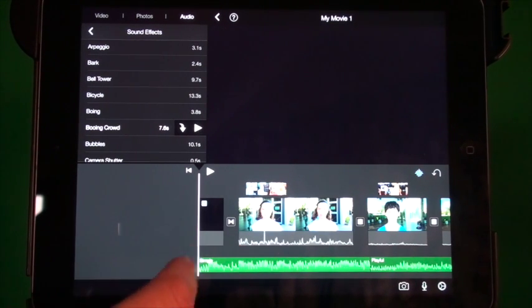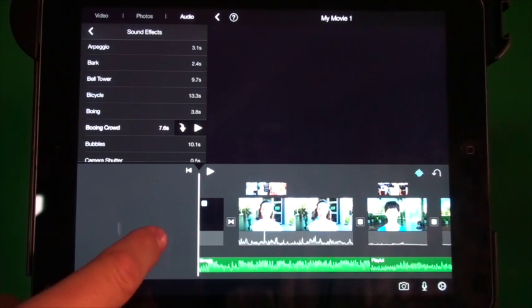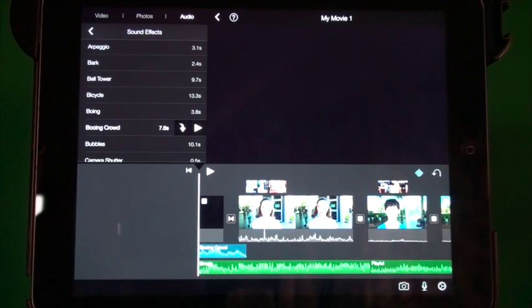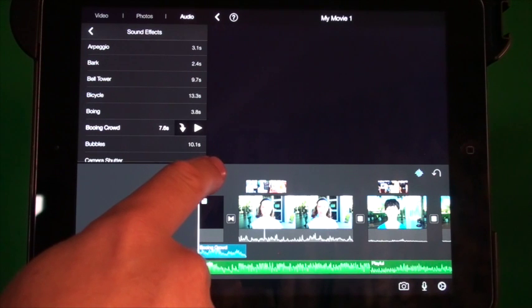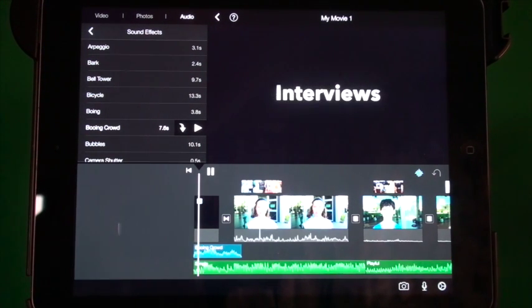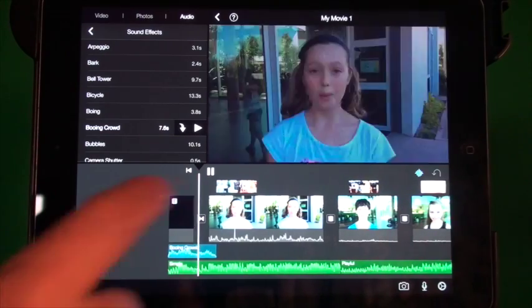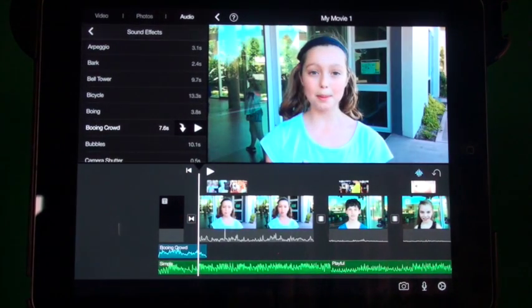Again, you place your playhead where you want the sound effect to go and put it down there. So let's see what we've got. Great, it's got a bit of atmosphere, a bit of personality to it.